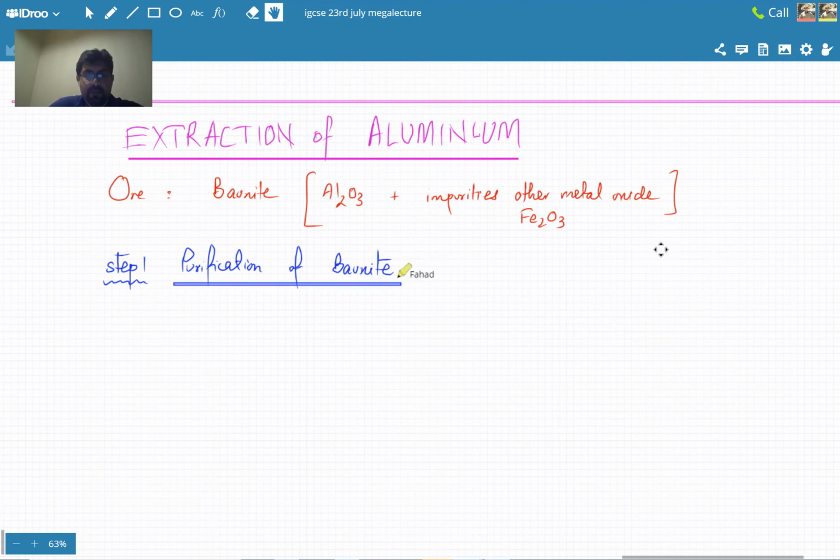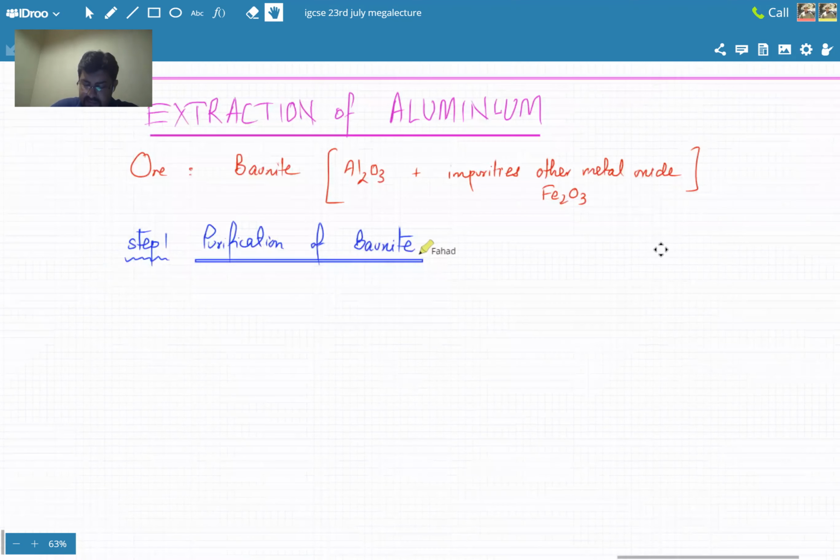In step one, bauxite has plenty of impurities, so you need to get rid of other metal oxides. So that's step one: get rid of the impurities.